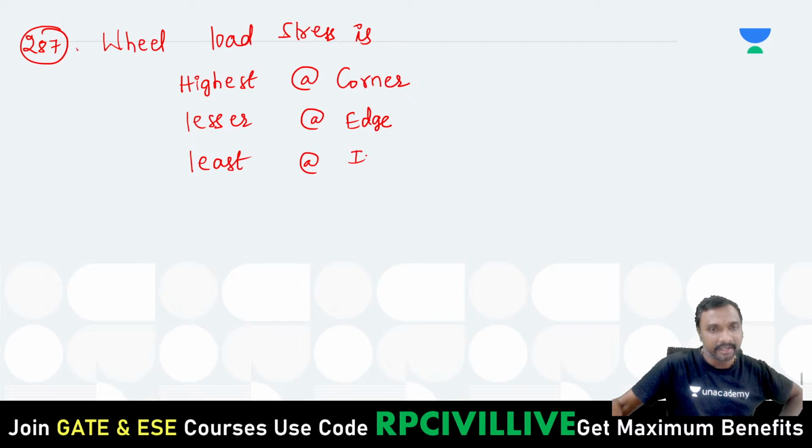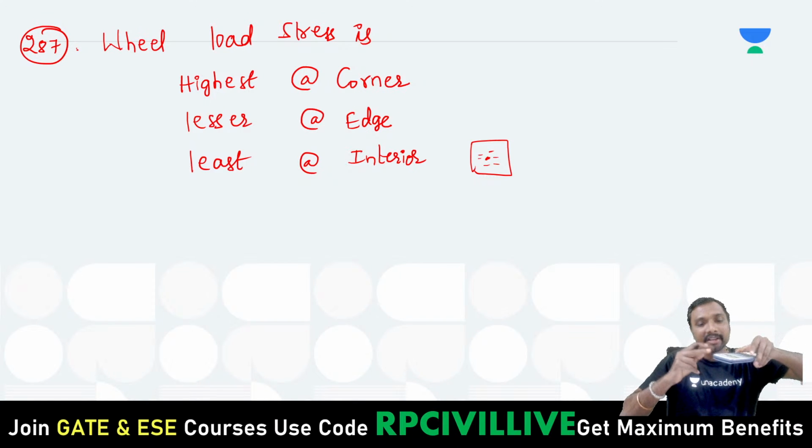At least at the interior, if you just observe, whenever the load is acting at the interior, more material is available on all sides. More material on all sides means less stress comes into the picture, no? But for the corner, there is no such resistance, right?